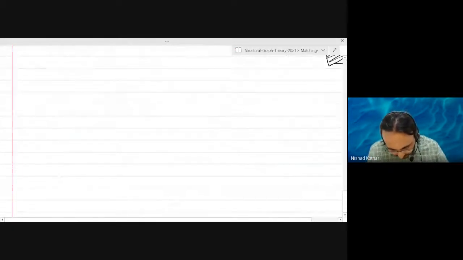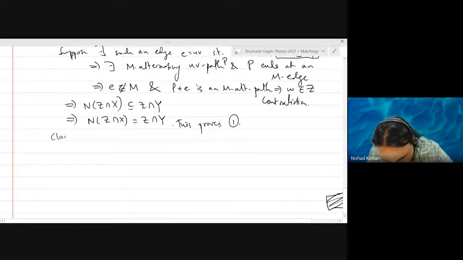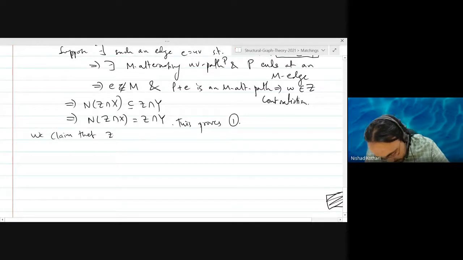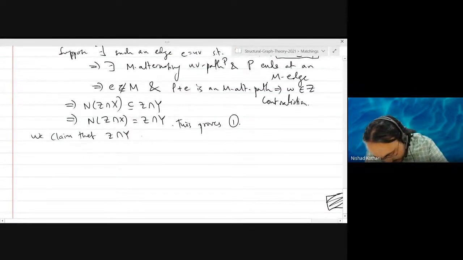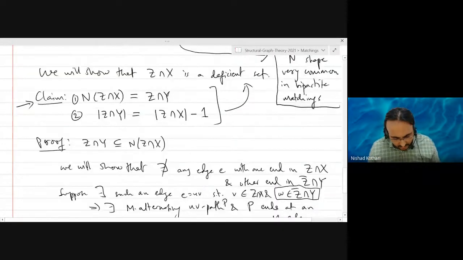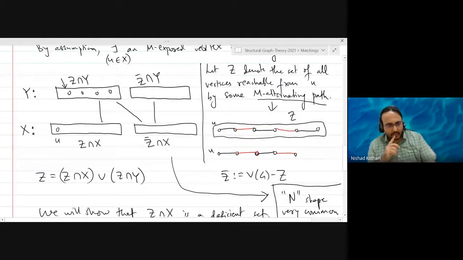So we claim that Z intersection X, sorry, Z intersection Y, the whole set is M saturated. Okay. So why is that true? Let's look at any vertex in the top left set, Z intersection Y. Right? What does it mean to be here? It means that you are able to reach it using an M alternating path.